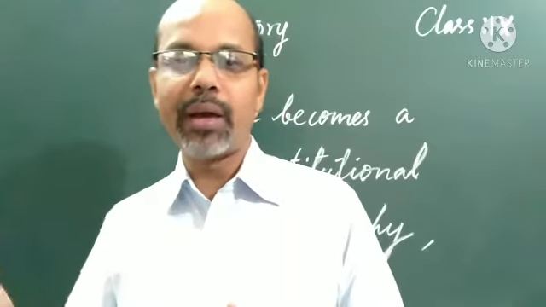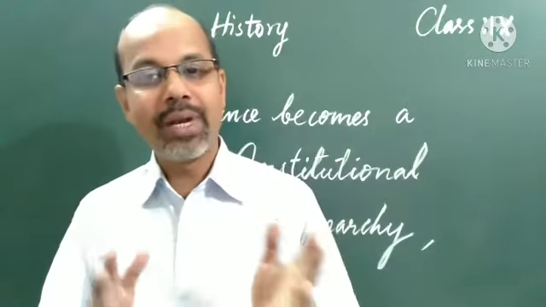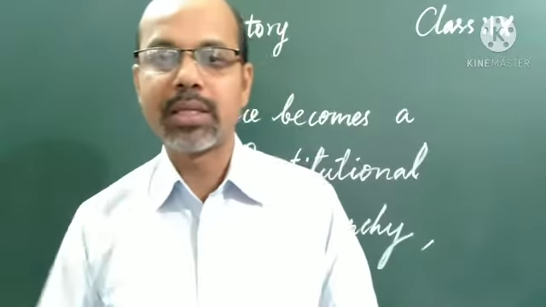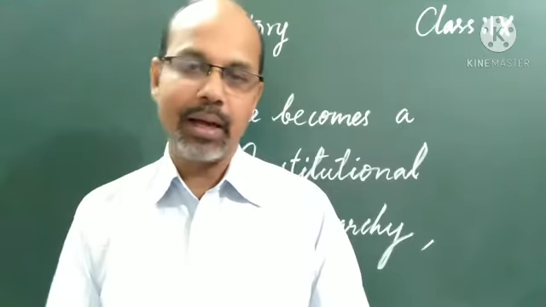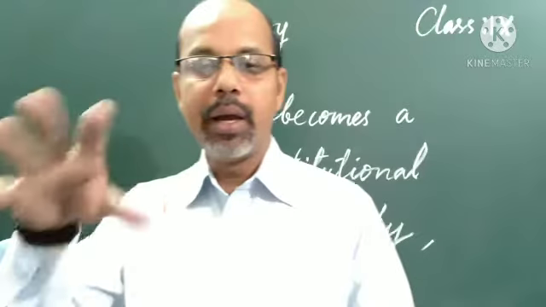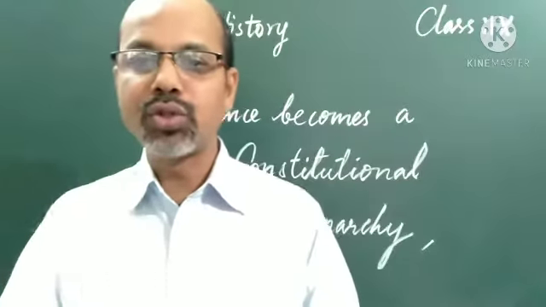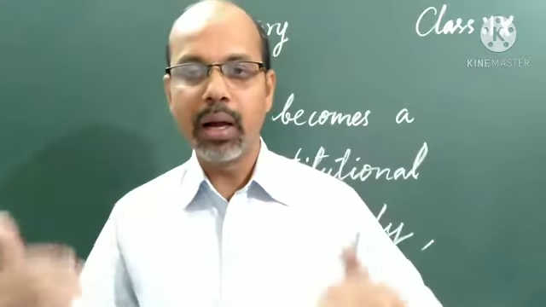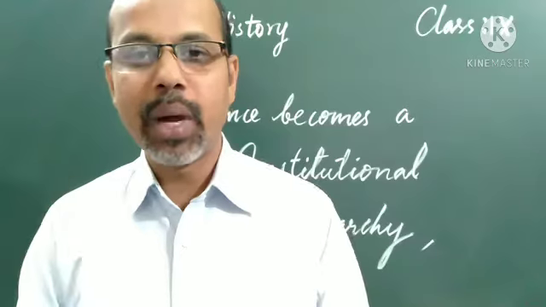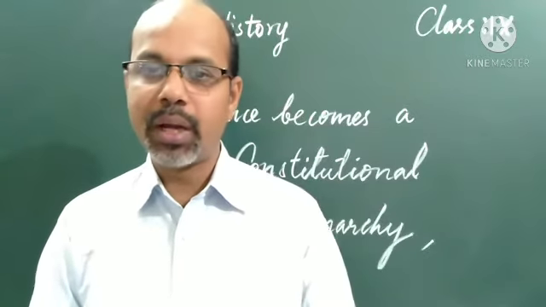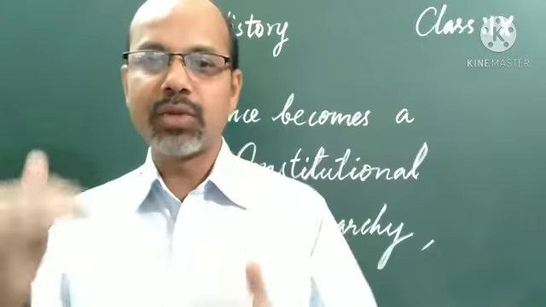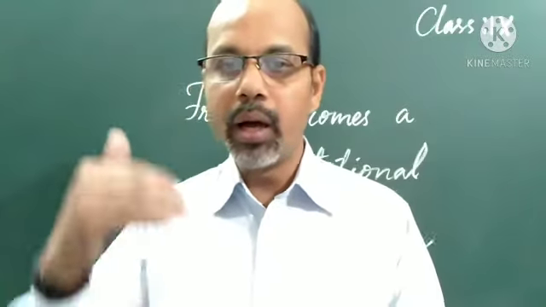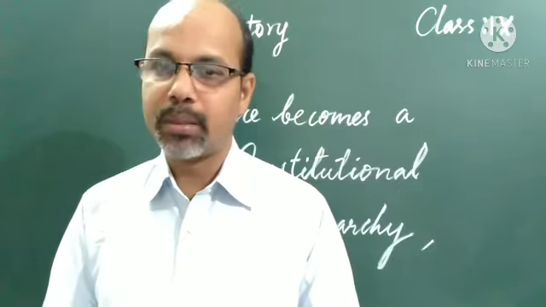Here we can find that the constitution of 1791 vested the power to make laws in the National Assembly, which was indirectly elected, not directly elected. The National Assembly had the right to make laws for the country. Whatever laws are made or enacted are done by the National Assembly. The citizens voted for a group of electors, who had to choose the assembly.